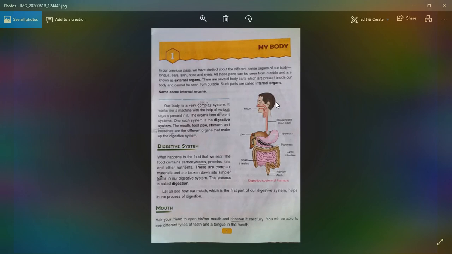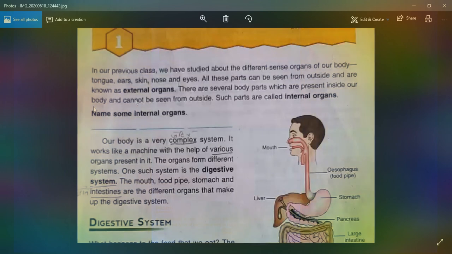In our previous class, we studied the different sense organs: tongue, ears, skin, nose, and eyes. All these parts can be seen from outside and are known as external organs. There are several body parts which are present inside our body and cannot be seen from outside. Such parts are called internal organs. So there are two types of organs: external organs and internal organs.